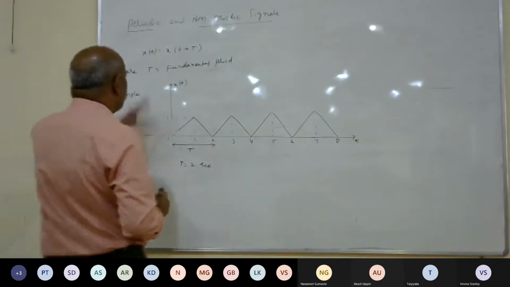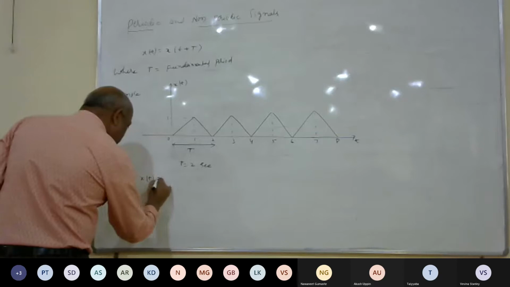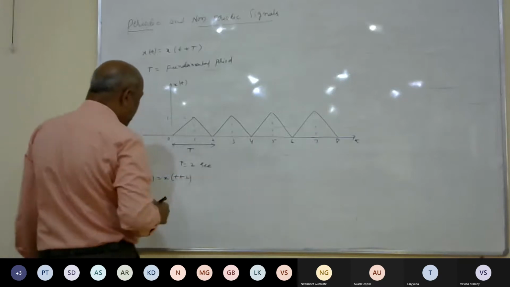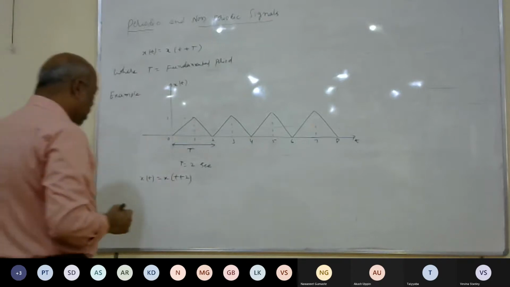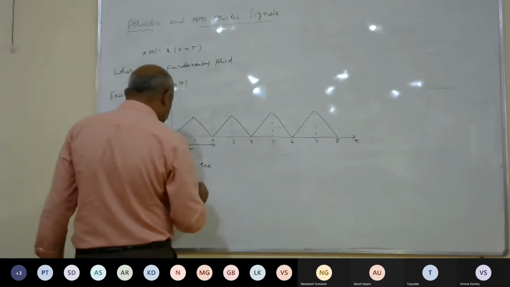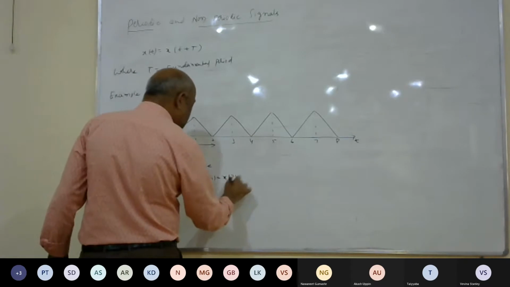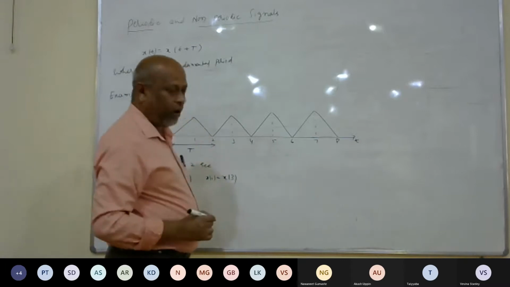Now you can check with the mathematical equation. The fundamental period is 2, so x of t is equal to x of t plus 2. Suppose we take t equal to 1: x of 1 is equal to x of 3. The value of x of 1 is 1, and x of 3 is also 1.